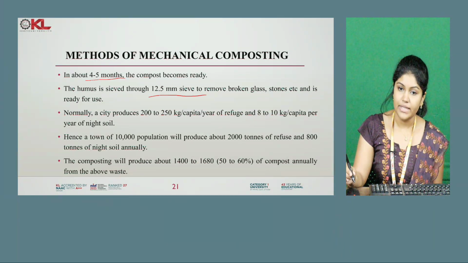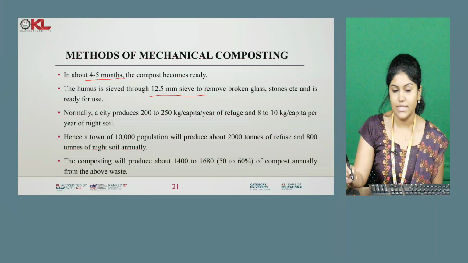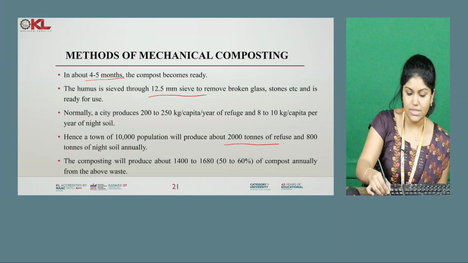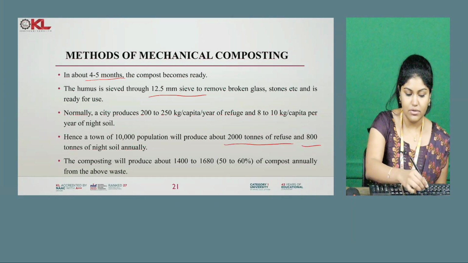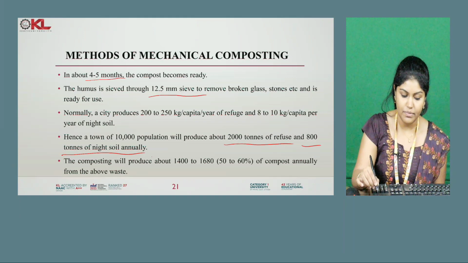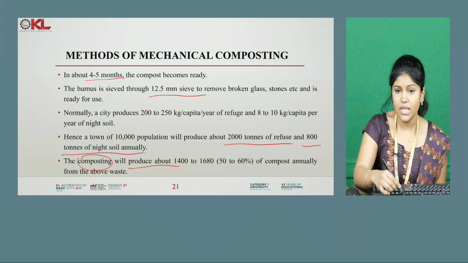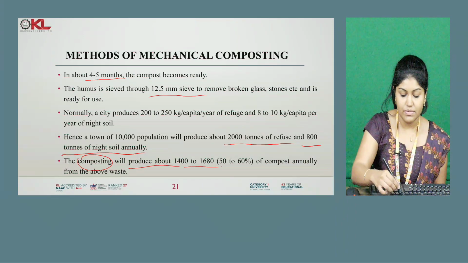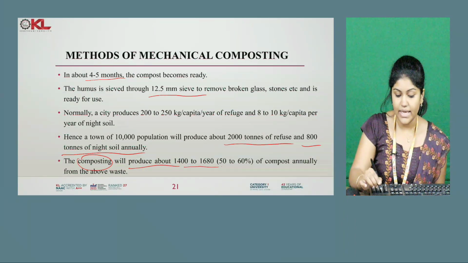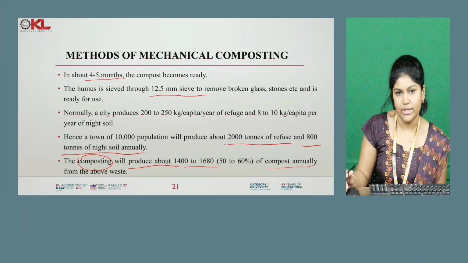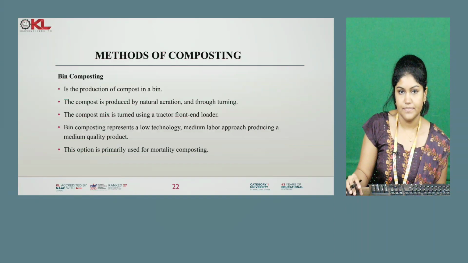So a town of 10,000 population will produce about 2,000 tons of refuse and 800 tons of night soil. How much compost will be produced from this? Composting will produce about 1,400 to 1,680 tons, that is 50 to 60% compost generated annually. So this is what is called composting.